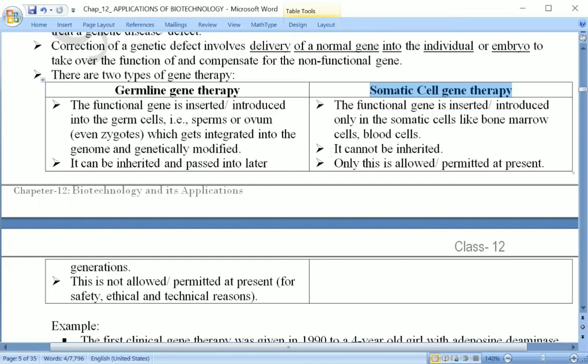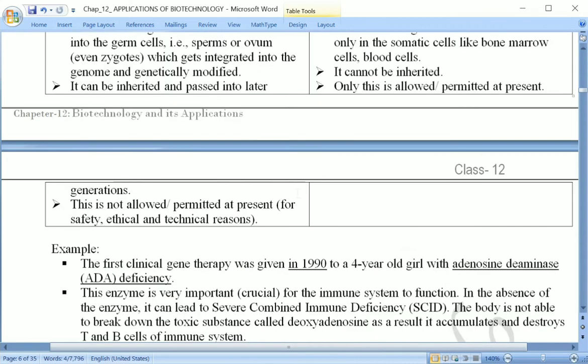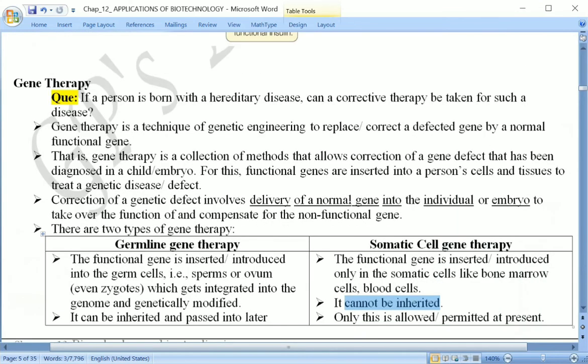But the only thing is that this has to be repeated every time. Every now and then this infusion has to be done: removal of the lymphocytes, introduction of the cDNA with the help of the retroviral particle, and then returning them back to the patient's body. And this is not going to become a permanent cure, and neither will it be inherited. So that was about gene therapy.